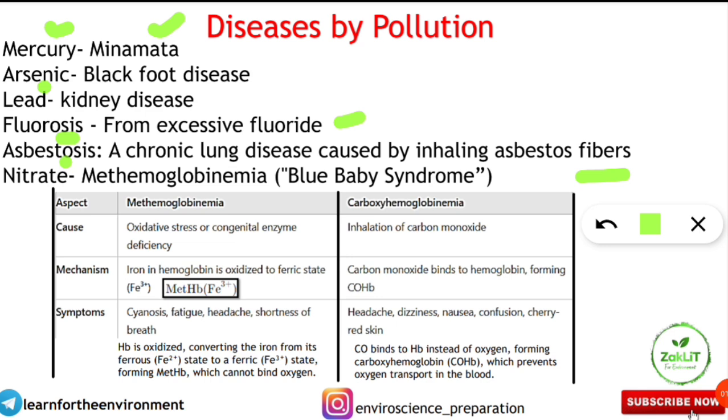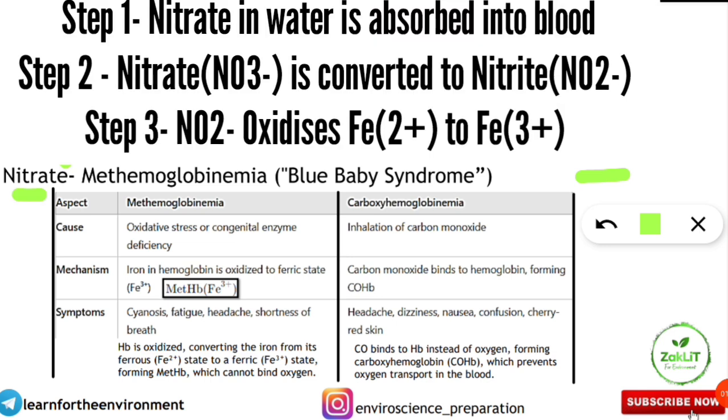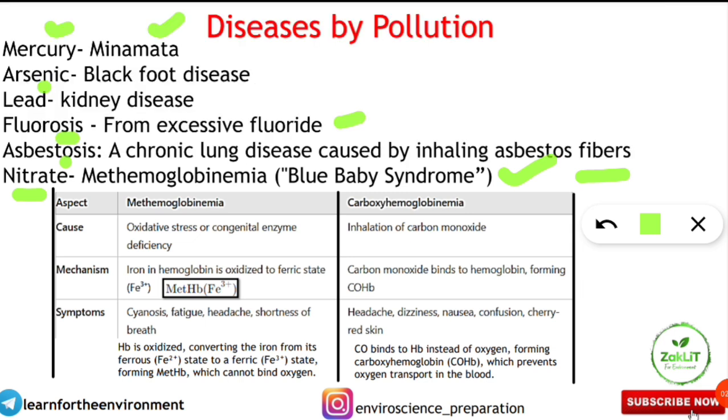that is called asbestosis. Next is nitrate. So I am just rapidly doing all these things. Nitrate causes methemoglobinemia, which is called blue baby syndrome, because the color of the baby turns blue because of this. And most of you will be confused between methemoglobinemia and carboxyhemoglobinemia. So both are related to a disorder in the blood, and we will know through this table.